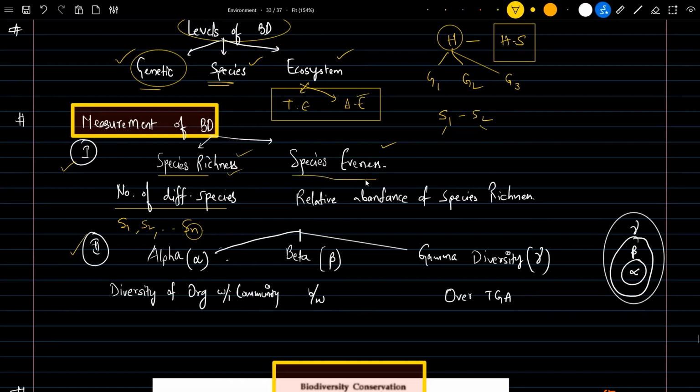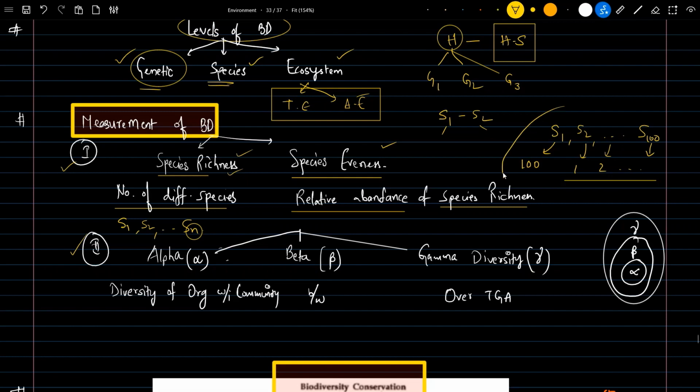Then what is species evenness? It is the relative abundance of the species. Let's say 100 species are there, but species S1 is 100 in number, and species 2, species 3, and so on up to species 100 have only one or two individuals each, only a few in number.